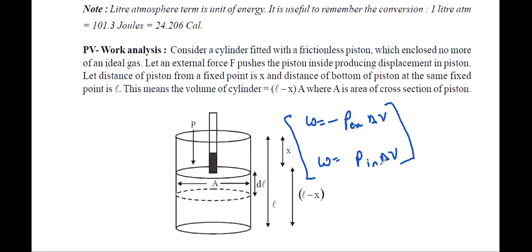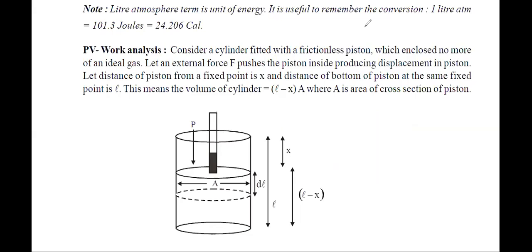P external should be equal to P internal at equilibrium, just opposite in direction. Okay? So in physics, we will be using this formula, and in chemistry, we'll be using this formula. The only difference is that. Otherwise, everything is same. Got it? We'll study the same thing in physics, okay, everyone?